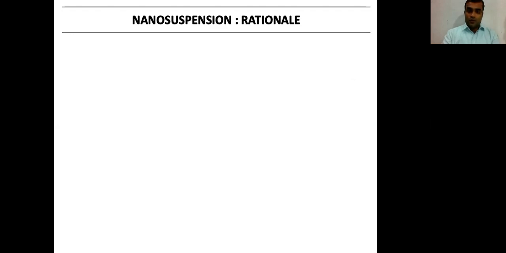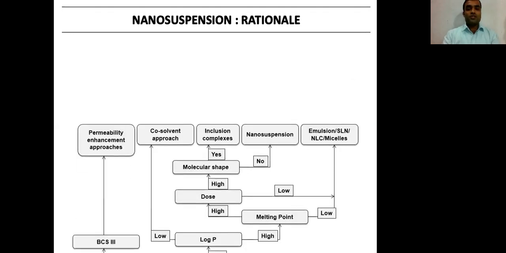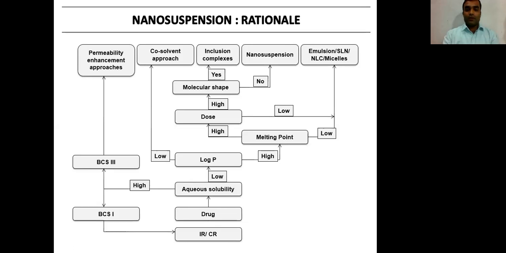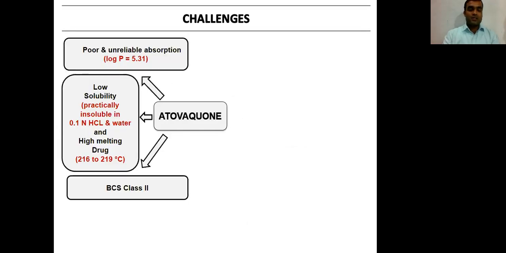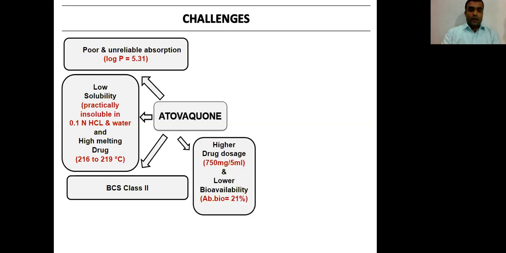Then nanosuspension. If you see the tree diagram, drugs having low aqueous solubility, higher log P and higher melting point can form inclusion complexes and nanosuspension. If you see the challenges of atovaquone, this is a BCS class 2 drug having low aqueous solubility and high melting point with poor and unreliable absorption, and the marketed formulation has a higher dose with low bioavailability.